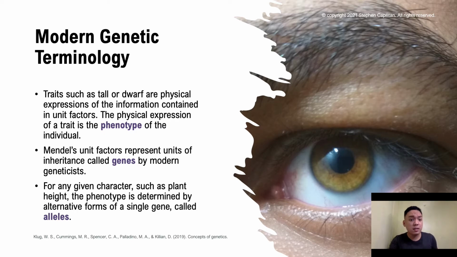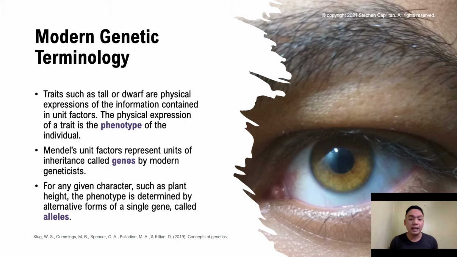So the first one is traits, such as your tall or dwarf, which are physical expressions of the information contained in the unit factors. And this physical expression of a trait is what we call the phenotype of your individual. What is being observed, what can be perceived by our senses. It could be physical, morphological, physiological, or behavioral.